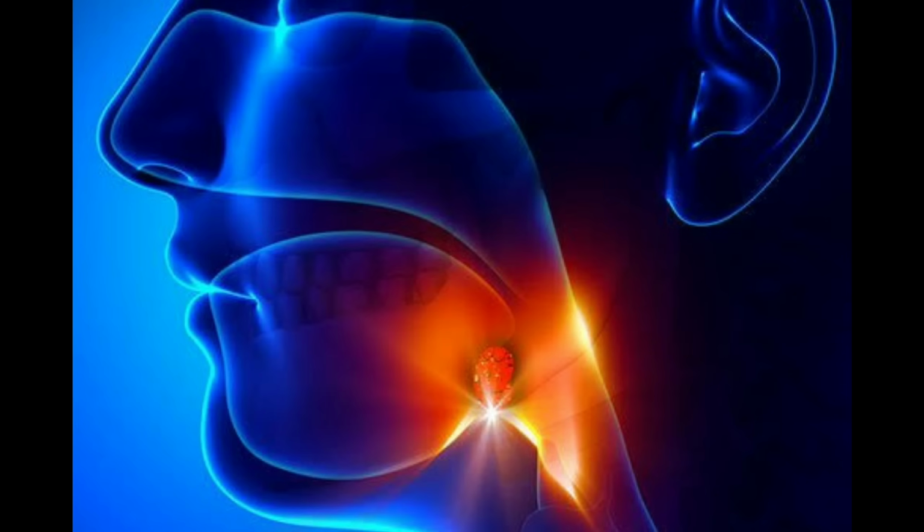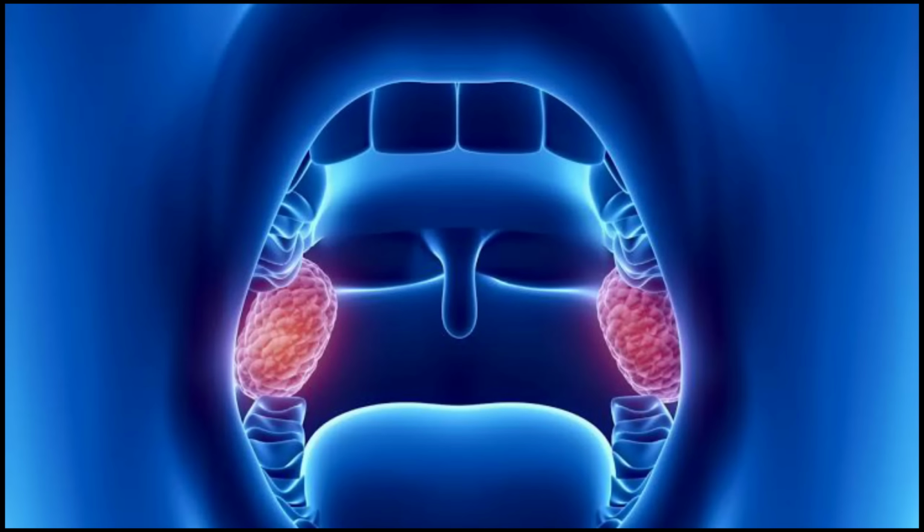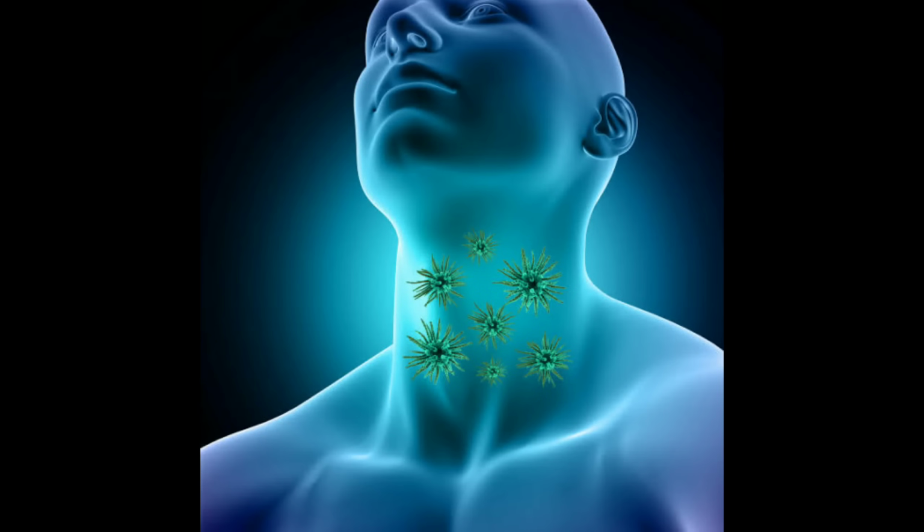So, what are tonsils? Tonsils are located in the pharynx, that is the throat. These are responsible for protecting you from invasion of pathogens that enter through your upper respiratory tract. If tonsillectomy takes place, there is no lymph node present in your pharynx to protect you from bacteria. So the bacteria or the pathogens get easy entry into your upper respiratory tract and lead to various kinds of infection.